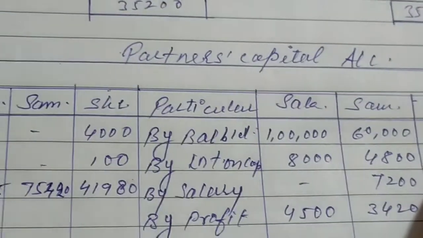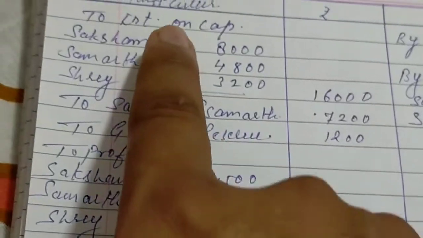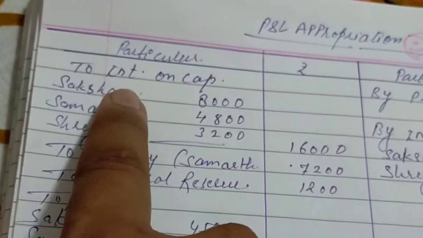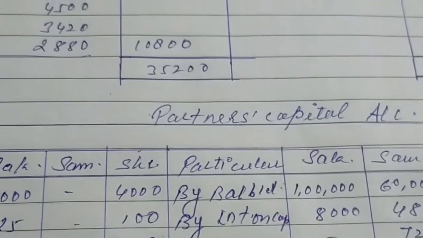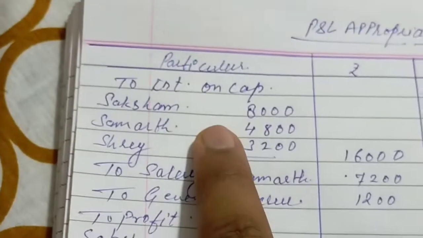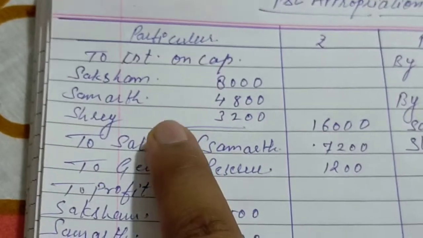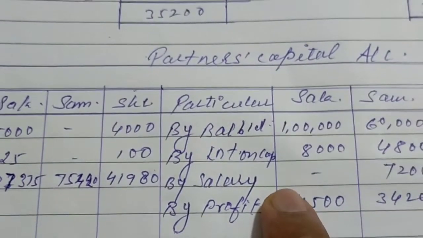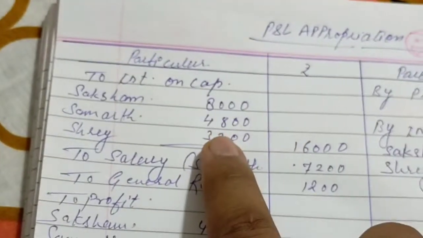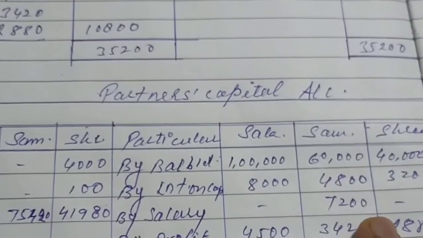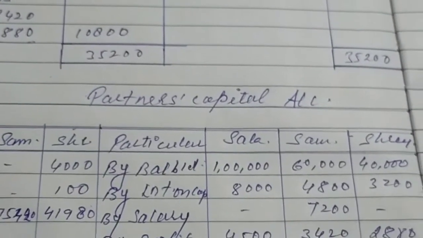Now you can see all the items relating to the partner on the debit side of the P&L appropriation will be transferred to the credit side in the partner capital account. Interest on capital for Saksham, Samarth and Shreya will be transferred to the partner capital account: 8,000, 4,800 and 3,200.